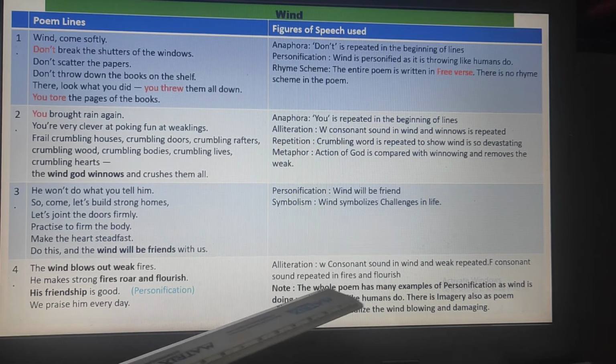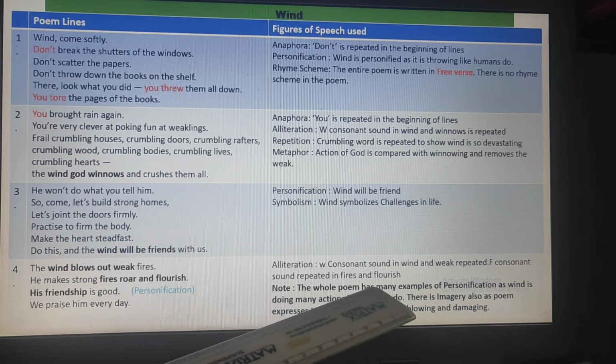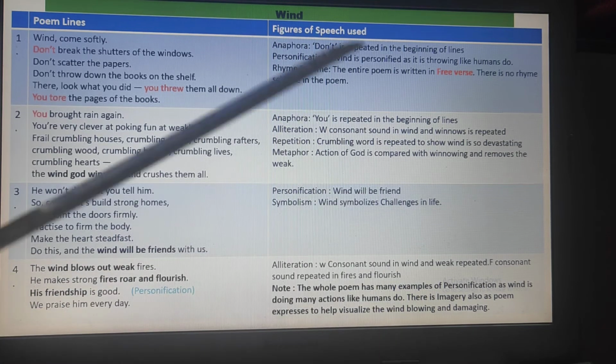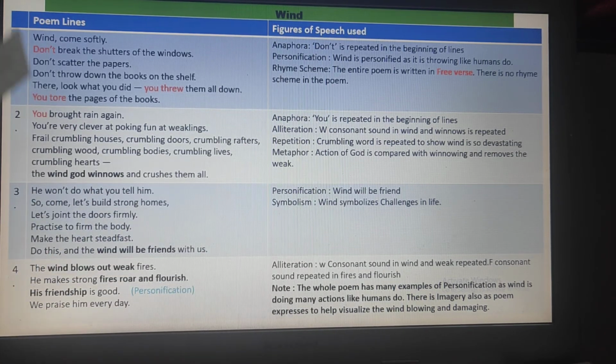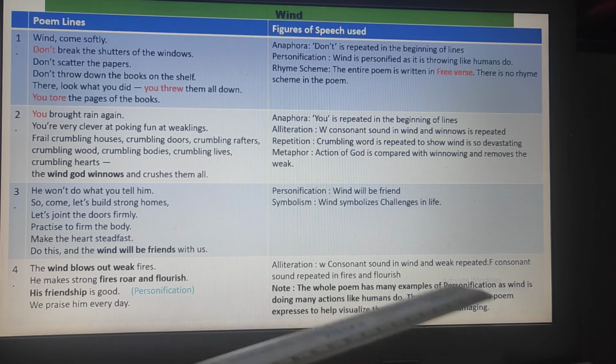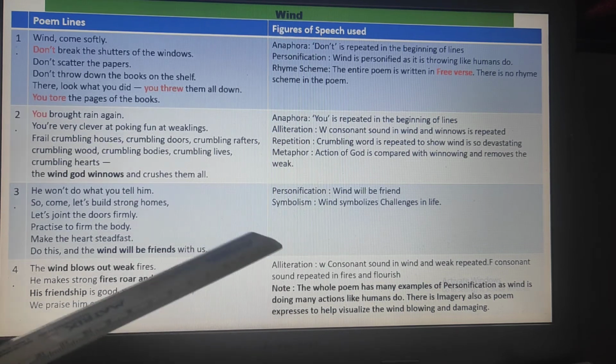And as I told you, again a note I've given you to indicate that in the whole poem there are many examples of personification, though I might not have written in each and every line, but you may find out more examples of such figures of speech. So there are many examples of personification, as wind is doing many actions like humans do in this poem.